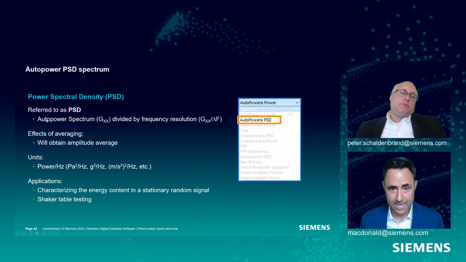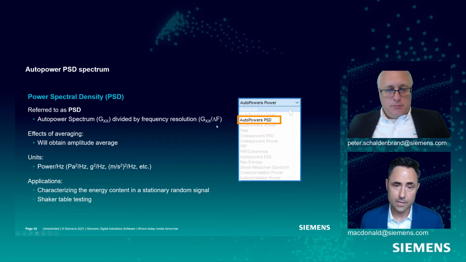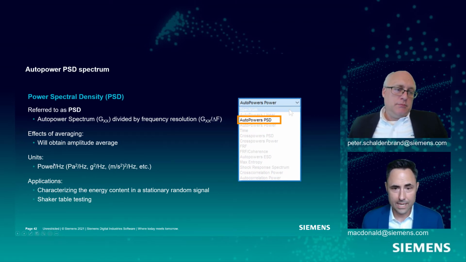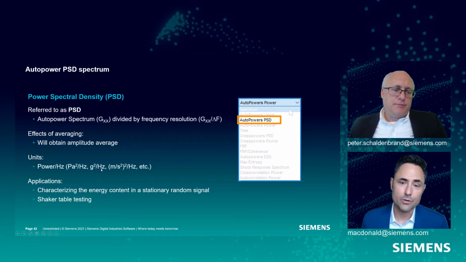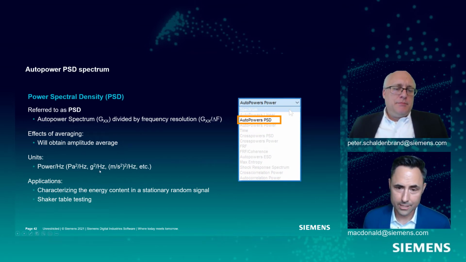So what we're doing is we're taking that auto power spectrum and dividing it by the frequency resolution, or the delta F. Averaging, obviously it's an auto power in its root, so there's no problem averaging. But now we'll get an even weirder unit, Pete, where we have Pascals squared per hertz or G's squared per hertz. Okay. I think you're making my brain hurt. Yeah. But you'll see why we would want to deal with such an odd unit in just a minute.